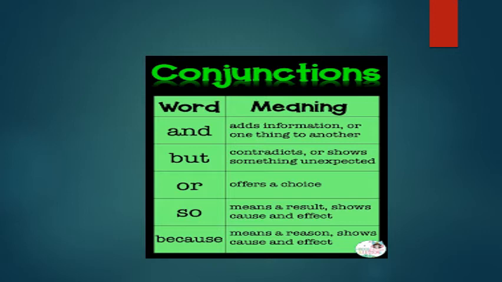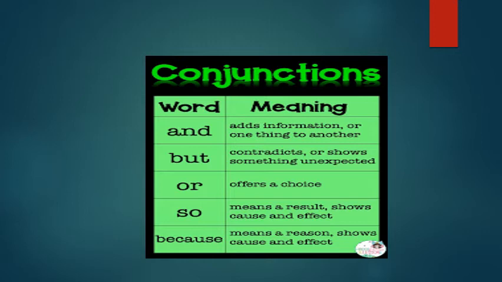Now the third word as a conjunction which is commonly used is or. Now or's meaning is it offers a choice. It offers a choice, right? You can take this or you can take that. That's a choice. It gives you options.